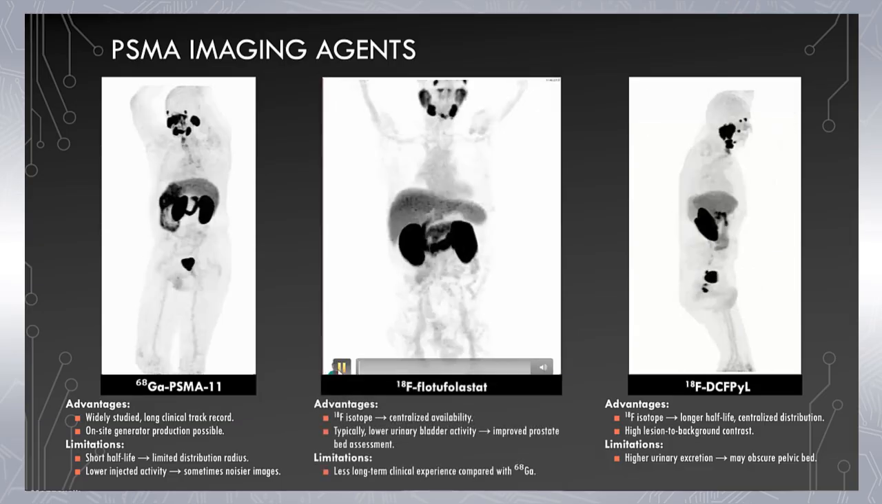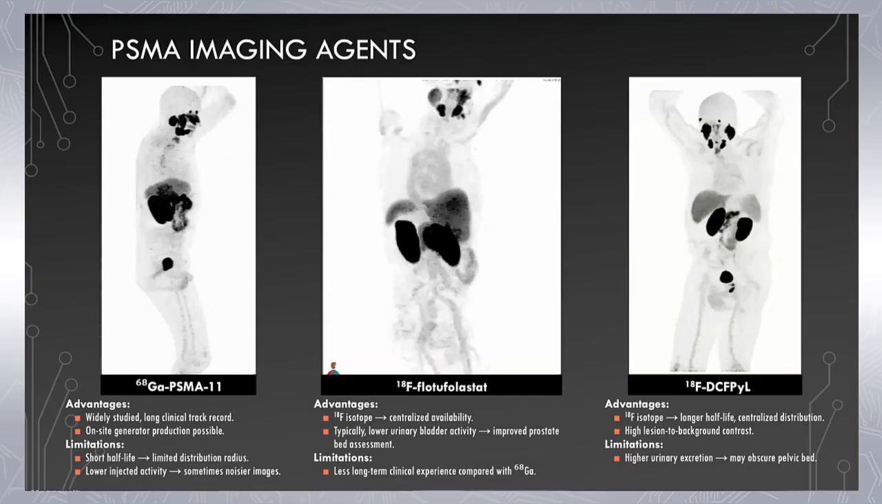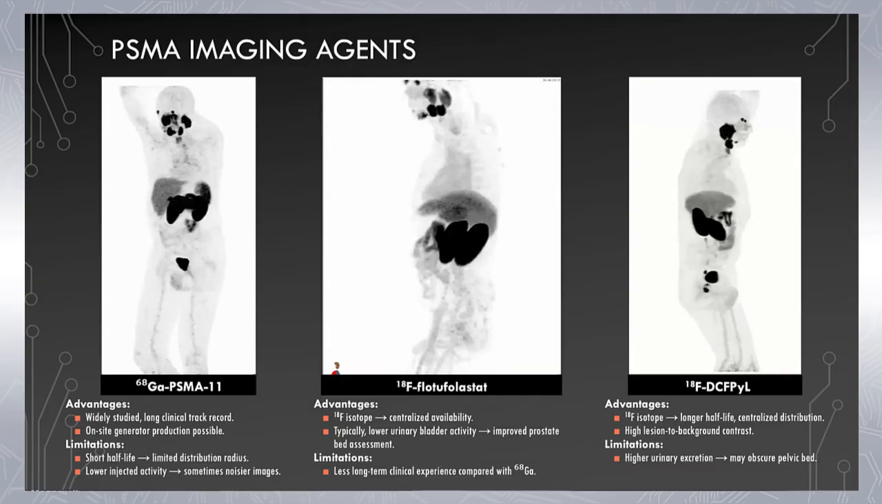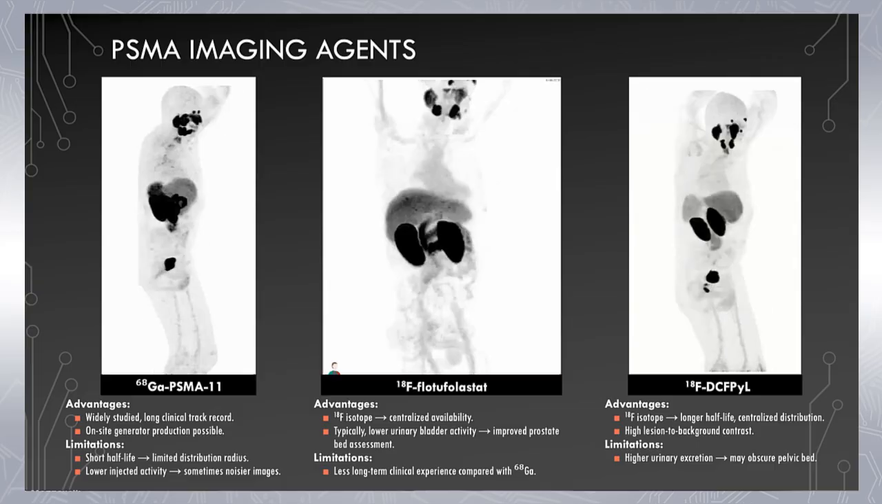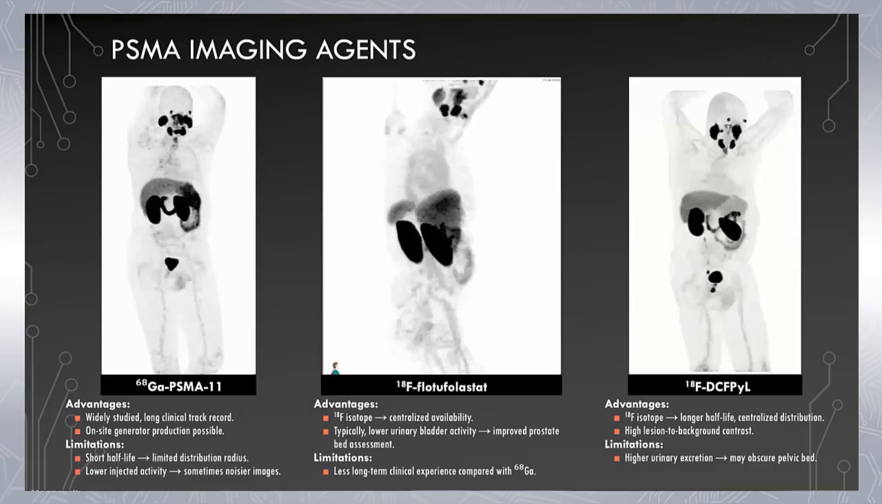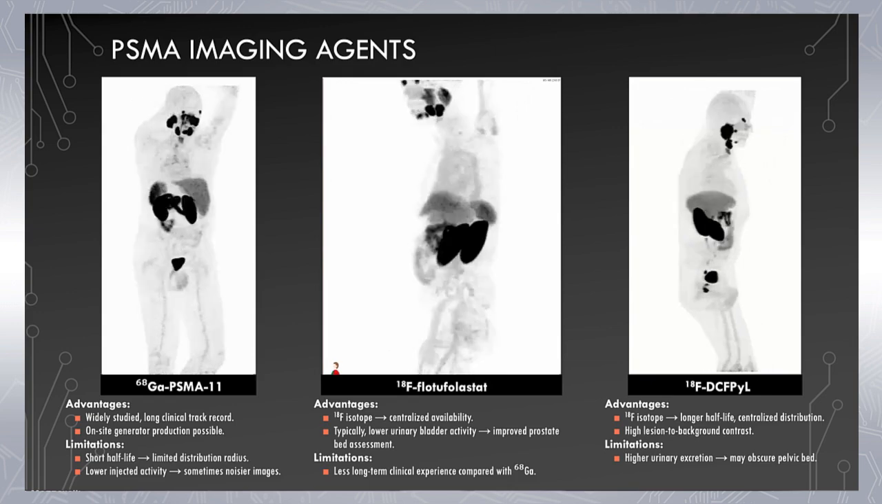Lastly, there's F18 piflufolastat. It's an F18 isotope, centralized availability, and typically has lower urinary bladder activity and lower ureteral activity, allowing for improved prostate bed assessment. There is less long-term clinical experience comparatively to gallium-68.